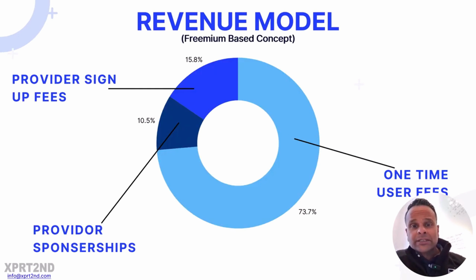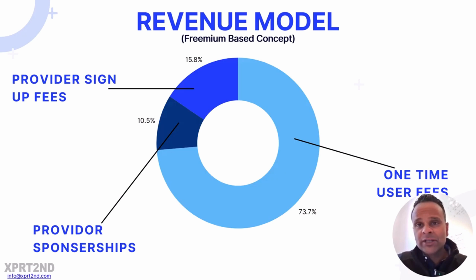So the next slide, as we can see, is about the revenue model. What is the revenue model for XPRT2ND, right? So we can see the majority is going to be one-time user fees, right? So we know once the patient uploads their imaging, once they upload their subjective, like the MRI, X-ray, and then they put a little subjective in there or any other notes that they may have from their previous provider. At that point, once it gets uploaded, they have a choice of what they want to pick. If they want just one second opinion, if they want a specialist, if they want the concierge level treatment, whatever it is, that's the one-time user fee, right? So it's a flat fee that they're going to basically pay, and that's the majority of the platform.